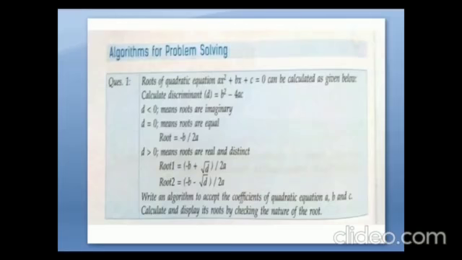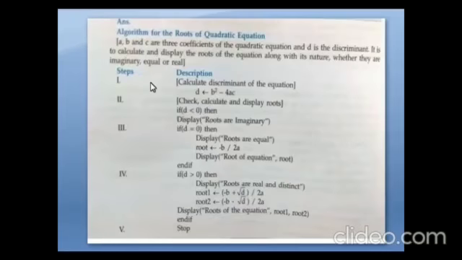So the algorithm is like this. First, algorithm for the roots of a quadratic equation. A, B and C are the three coefficients of the quadratic equation, and D is the discriminant. So it is to calculate and display the roots of the equation along with its nature, whether they are imaginary, equal or real. So the first step is